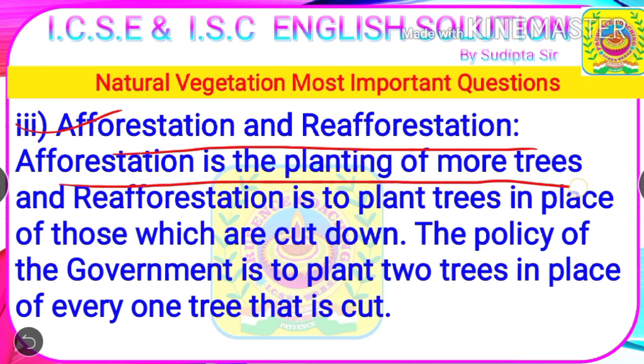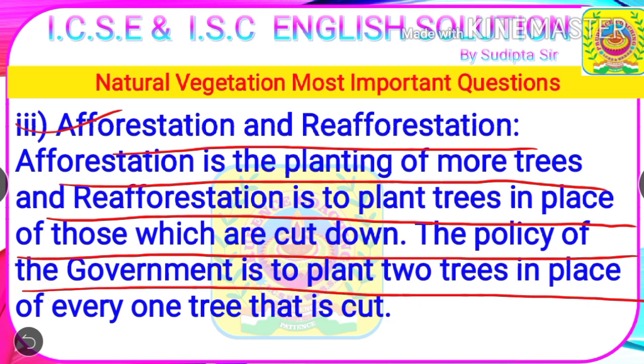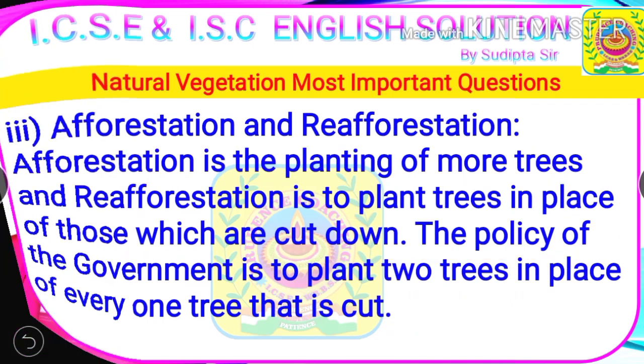Afforestation is the planting of more trees and reforestation is to plant trees in place of those which are cut down. The policy of the government is to plant 2 trees in place of every 1 tree that is cut.